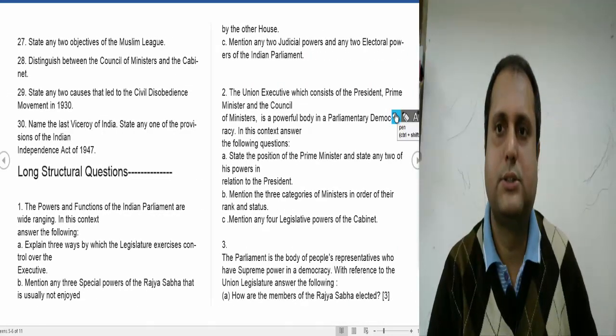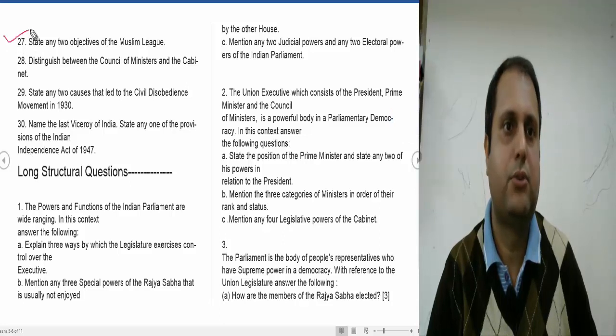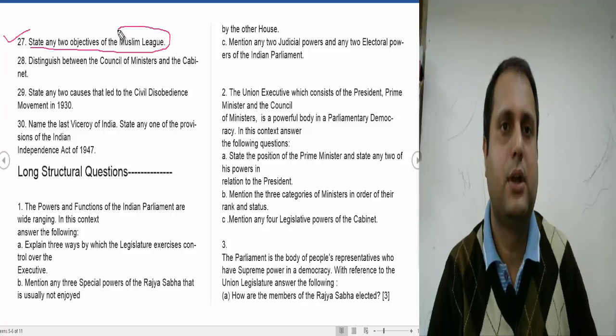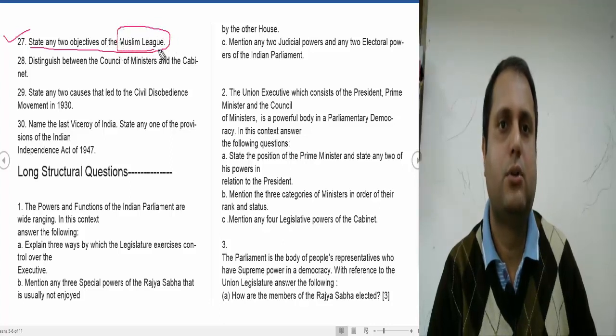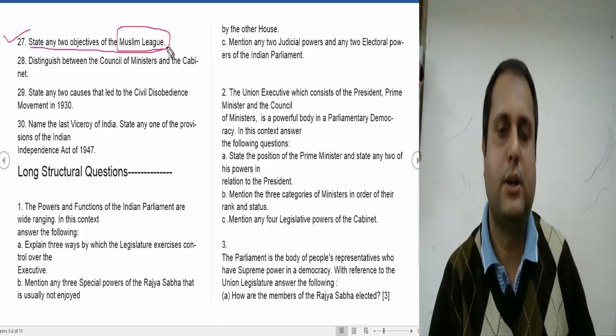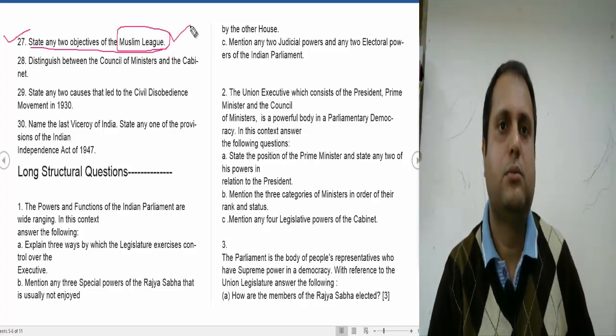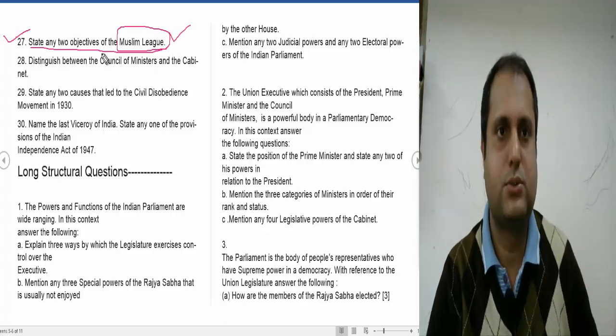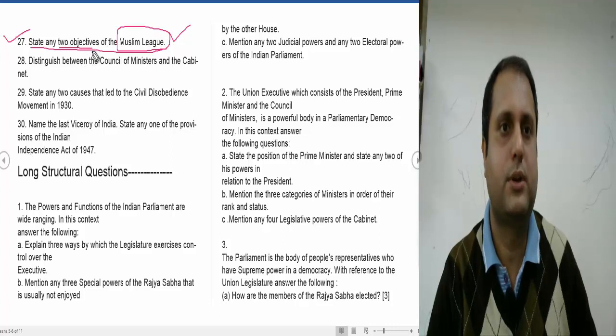Another question it is asking, question number 27: state any 2 objectives of the Muslim League. Any 2 objectives: to protect the interest of the Muslims in India, and to oppose the Indian National Congress. So these are the 2 important objectives.